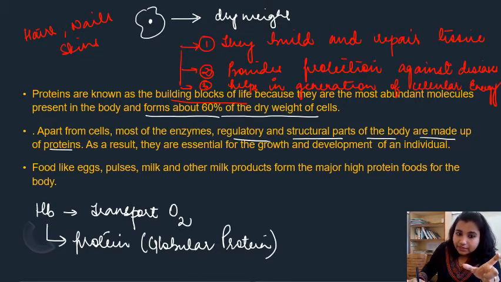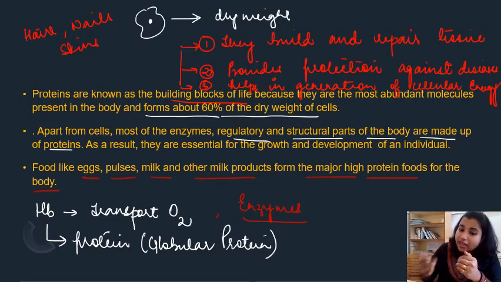Most of the enzymes, whatever your enzymes, digestive enzymes which help in food digestion, these all are made up of protein, right? And foods like egg, pulses, milk and other milk products form the major high protein foods for the body. I have shown you already the pictures, right? So these are basically the high sources of proteins, right?